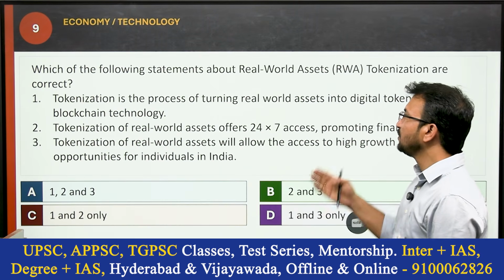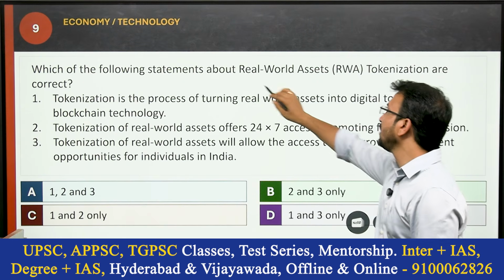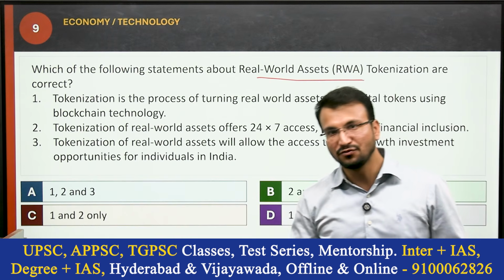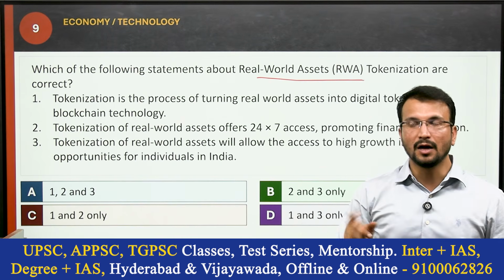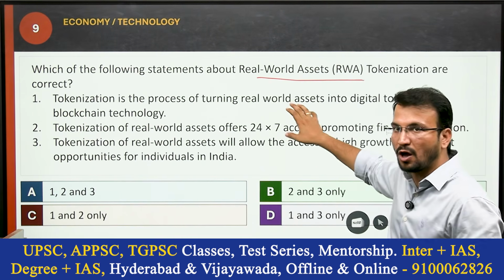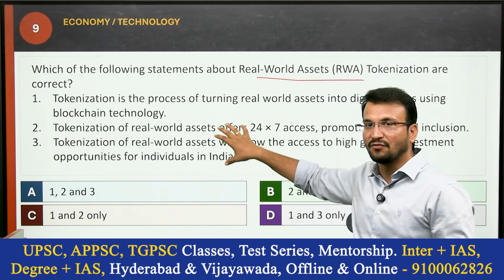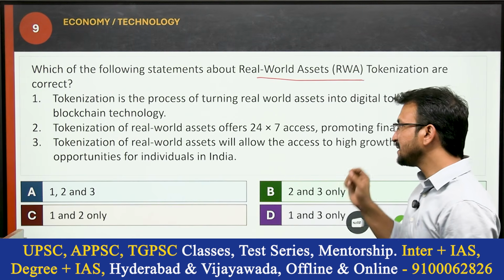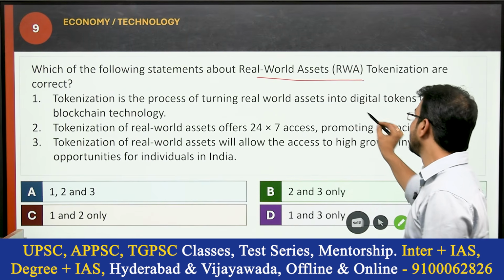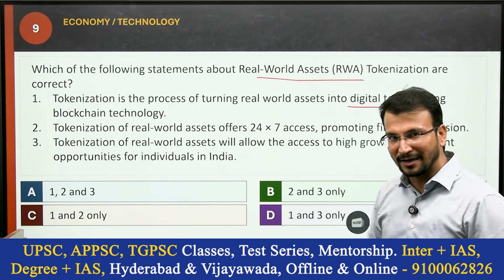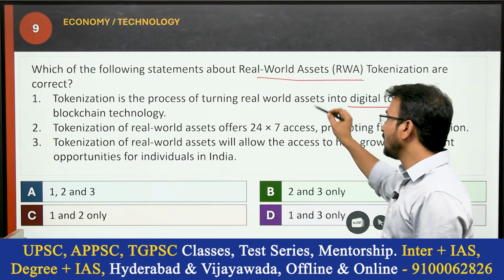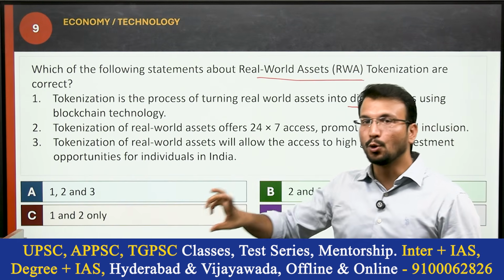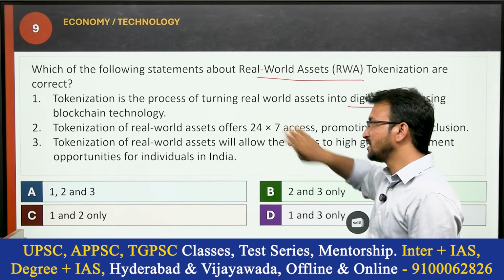Okay. The next question is, which of the following statements about real world assets tokenization are correct? So tokenization, non-fungible tokens, fungible tokens. I think in 2023 this question was asked about fungible tokens and non-fungible tokens. Again, this year it is also asked. So let's see the statements. Tokenization is the process of turning real world assets into digital tokens using blockchain technology. Yes, real world assets like paintings, art, bonds are converted into tokens. Okay, so the first statement is correct.